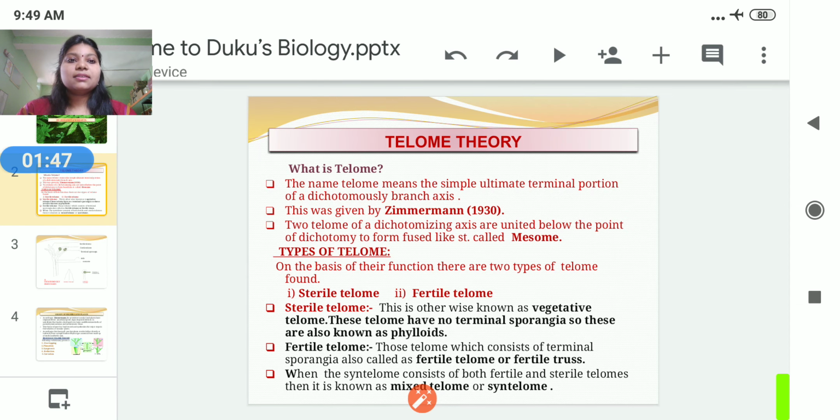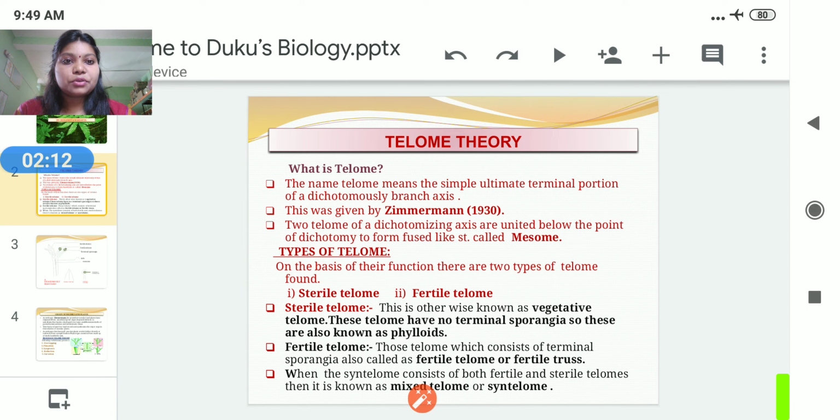Telome means the simple ultimate terminal portion of the dichotomously branched axis, and this was given by the scientist Zimmermann in 1930. According to their position and appearance, the telomes are differentiated into two types.